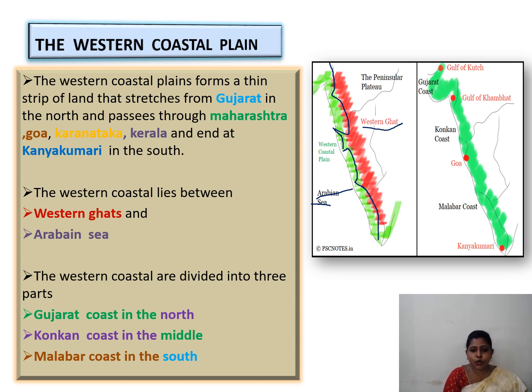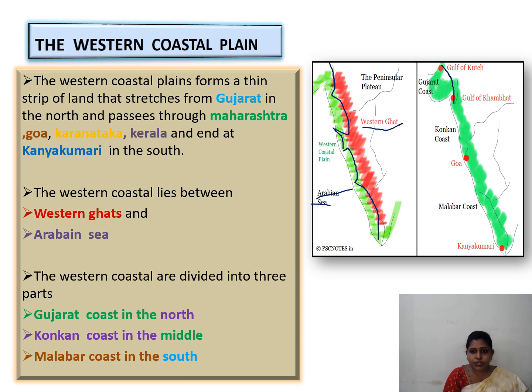The western coastal plain is further divided into three parts. How many parts is the western coastal plain divided into? It is divided into three parts. One is the Gujarat coast, from Gujarat to Maharashtra.